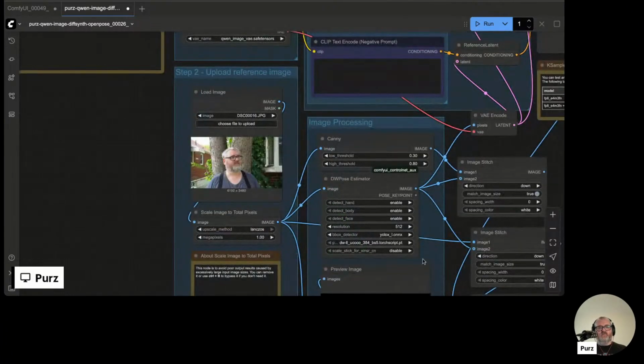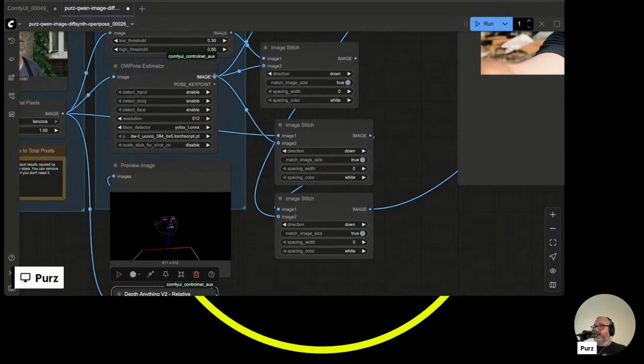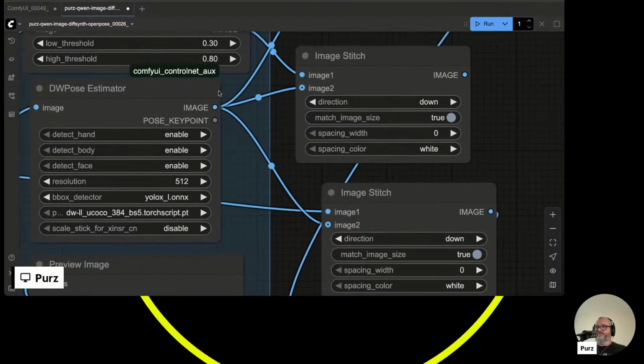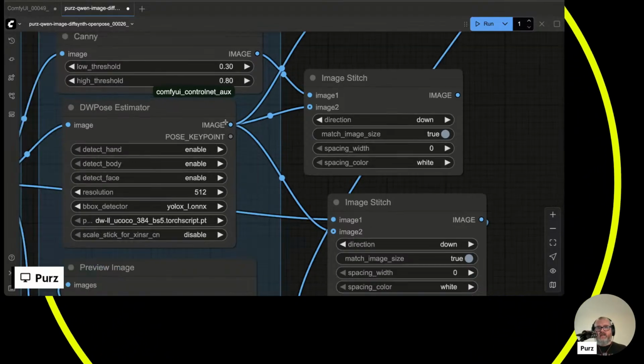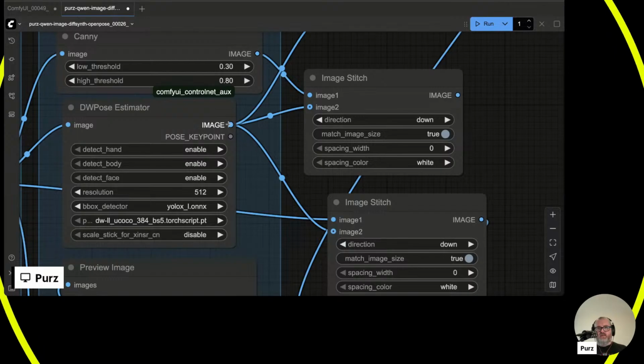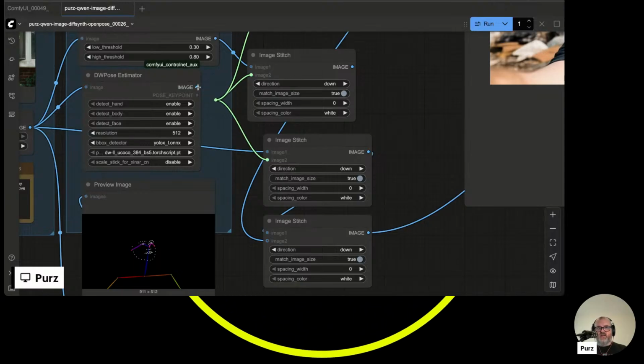Actually, there's a really fun thing you can do in Comfy. You see how we've got all these outputs coming out of our DW Pose estimator? I need to plug all these into a different node. So instead of trying to figure out where they all go, I can actually just shift, click, and drag.